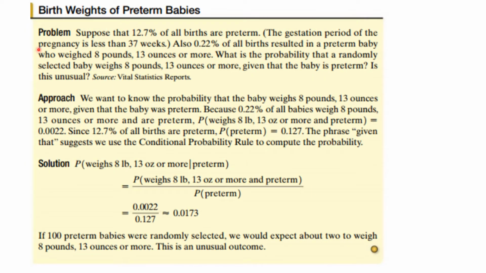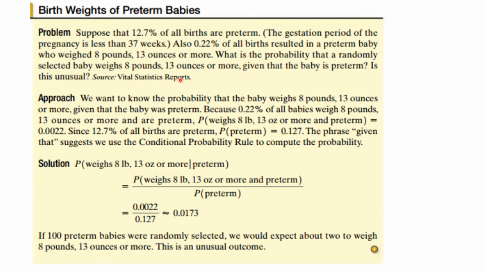Here's another problem. Suppose that 12.7% of all births are preterm. That means that they're less than 37 weeks. Also, 0.22%, that's a very low percentage of all births, result in a preterm baby who weighed 8 pounds, 13 ounces or more. That's a very heavy baby weight, and this is a very small number of babies that big being born early.